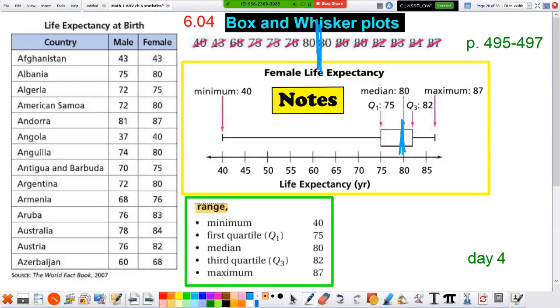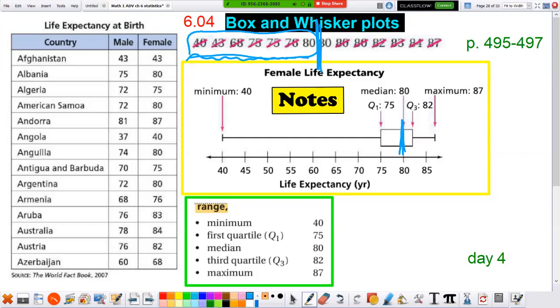So let's look at everybody that lives less than the median. That's these numbers right here. What is the median of the people less than the median? In other words, of all these people here that live less than 80, how much less than 80? Do they live just 2 years less? Let's find the median of the people less than the median.